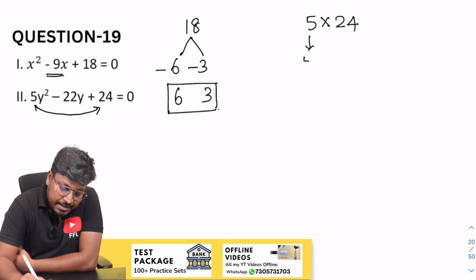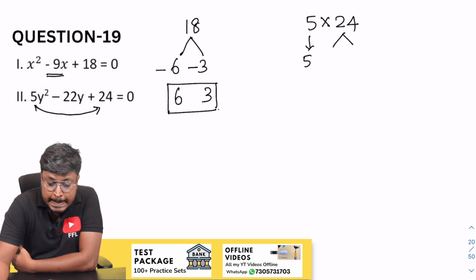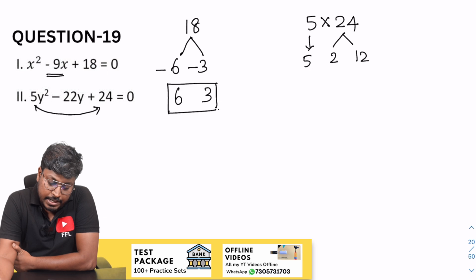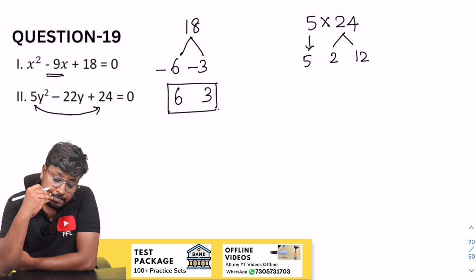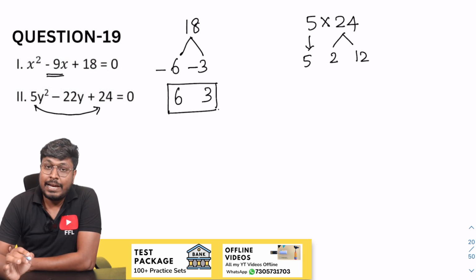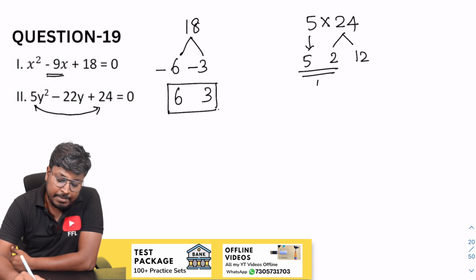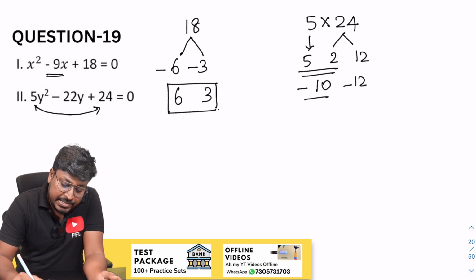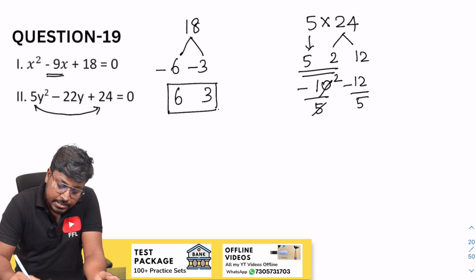So we can write 5 as it is. So this will be 2 and 12, right? 2 into 12 will be 24. If you write it as 8 and 3, we have to get minus 22, right? So 5 into 2 will be 10. So 10 and 12. So minus 10 minus 12, resultant will be minus 22. So before y square we have a constant 5. So divided by 5, divided by 5. So this can be written as 2 and 12 by 5.